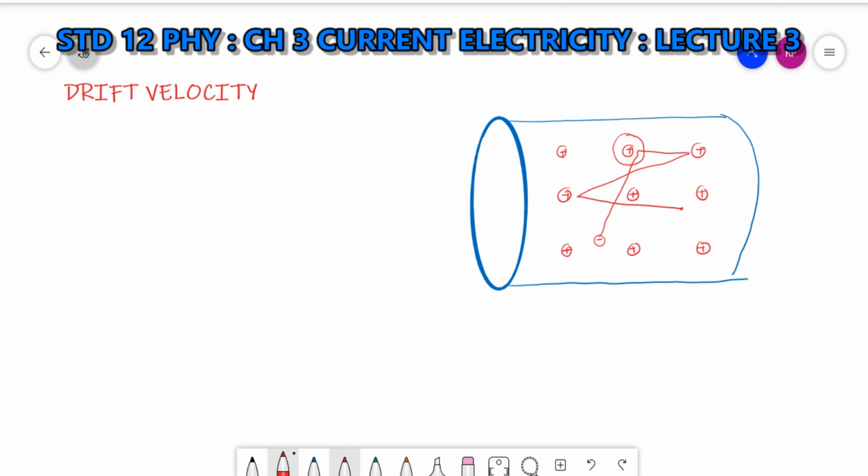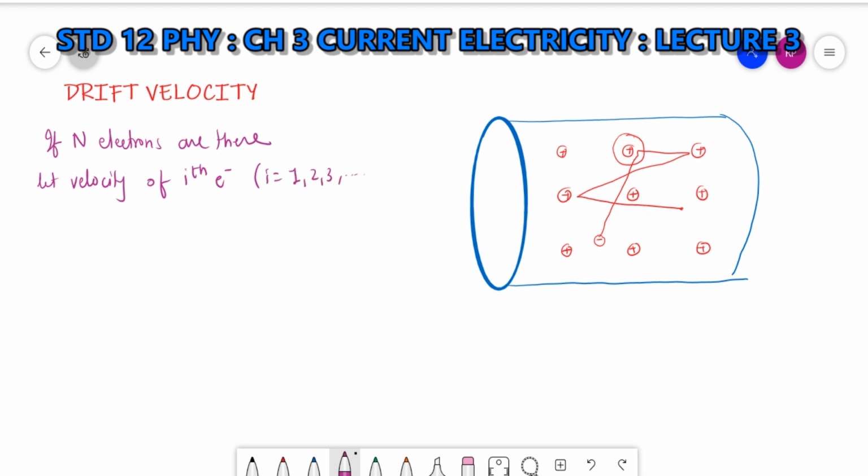Now if n electrons are there, and the velocity of the ith electron is vi, where i equals 1, 2, 3, up to n. Clear?